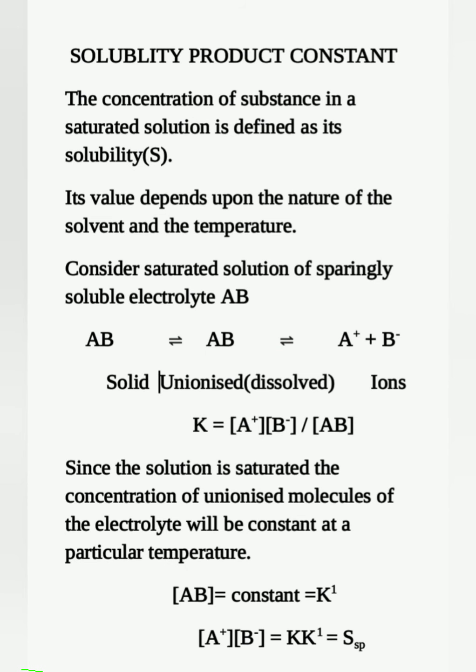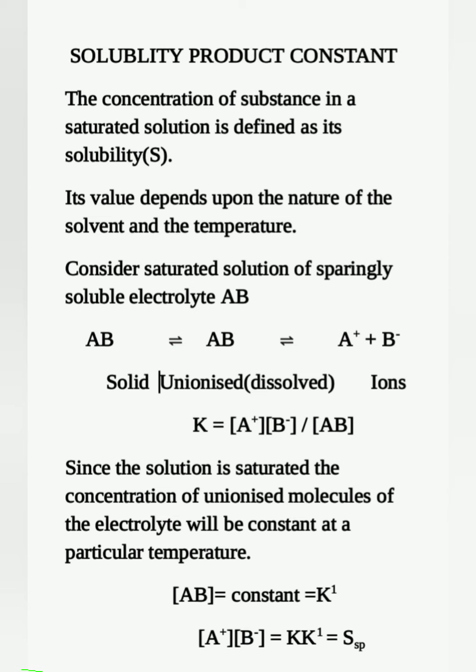Next topic is the solubility product constant. We know the concentration of a substance in a saturated solution is defined as its solubility, and the solubility value depends upon the nature of the solvent and the temperature. We are considering a general reaction of a sparingly soluble salt, the electrolyte AB. Solid AB reversibly gives unionized dissolved AB, which gives ions, A plus ions and B minus ions.